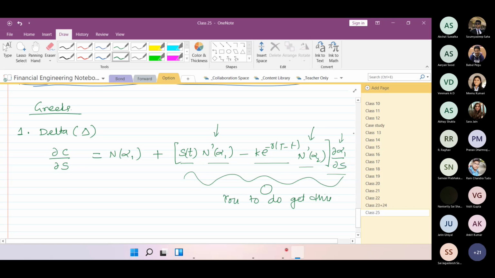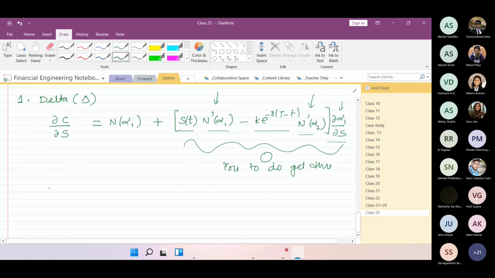If I put everything together in the equation, the value comes out to be 0. So the delta of any call option is basically N of alpha 1. Is it okay? Yes, sir.